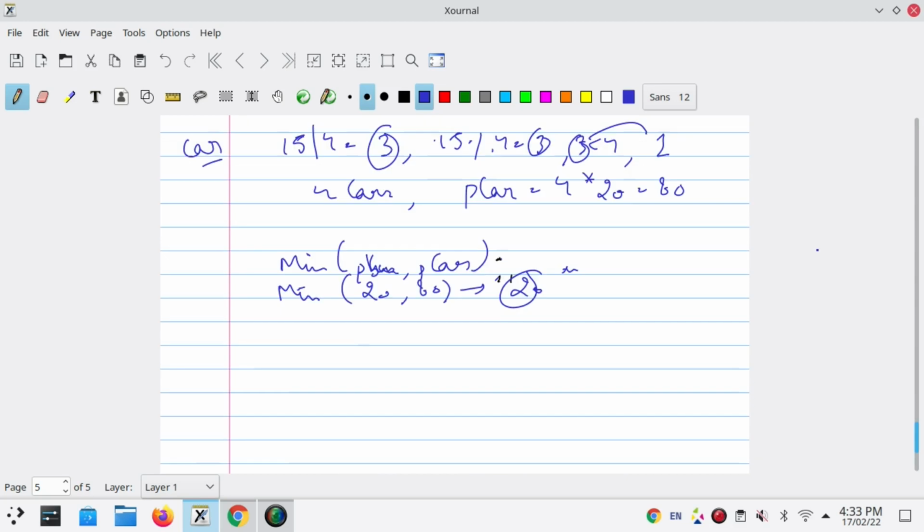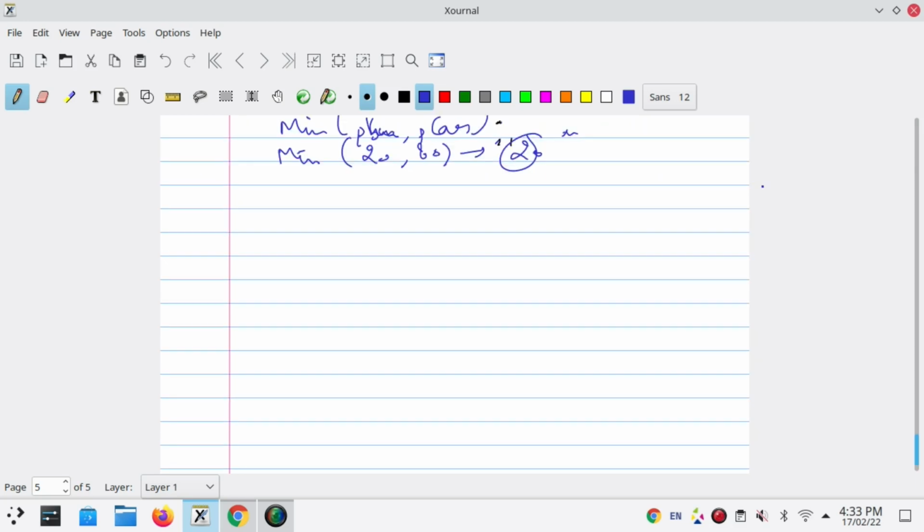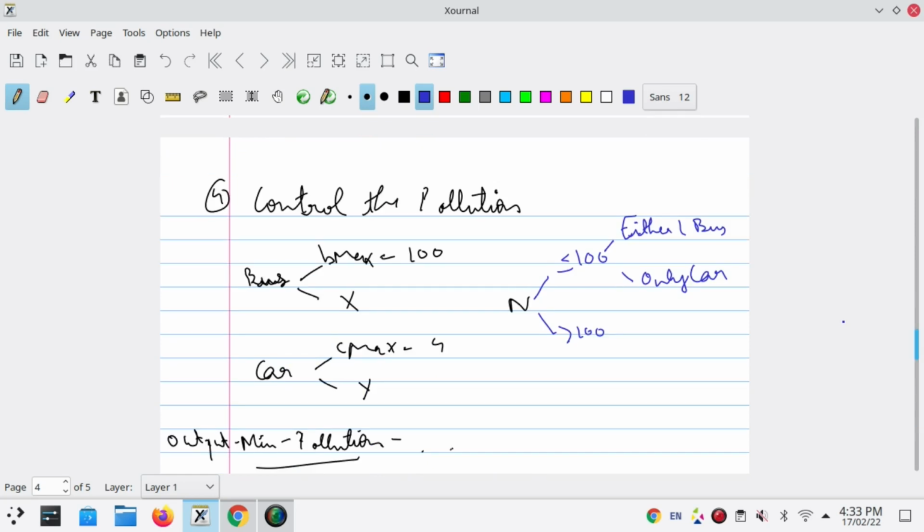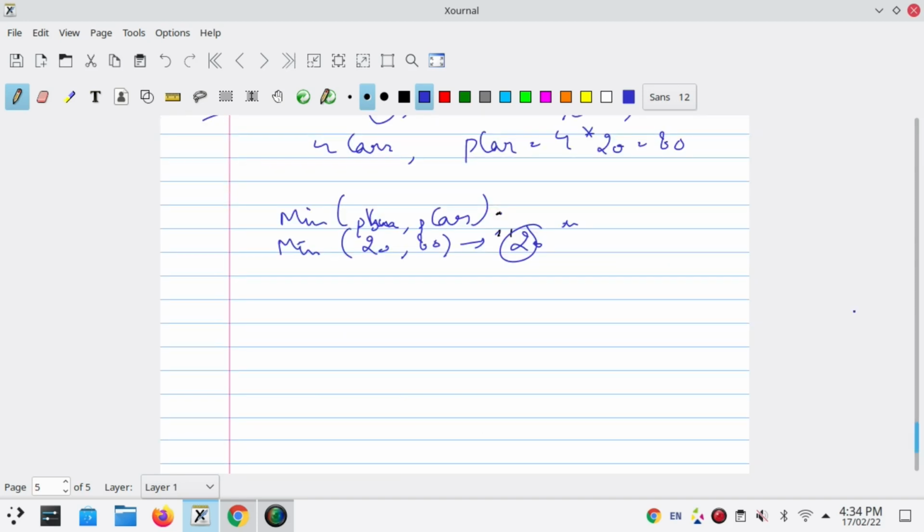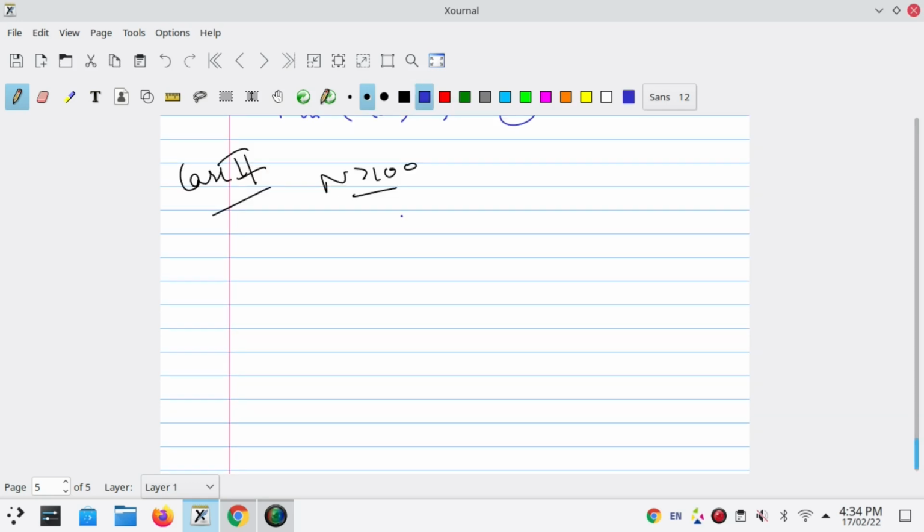Now the remaining case: when n is less than 100, we have seen the cases of either one bus or only cars. Now what if n is greater than the bus capacity of 100? In the case when n is greater than 100, we can have three possible cases: only bus, only car, or bus plus car.